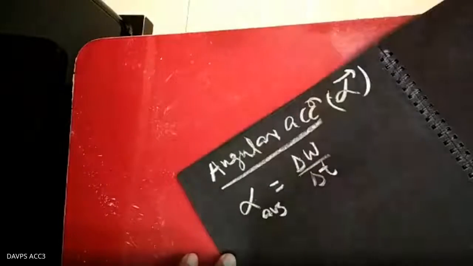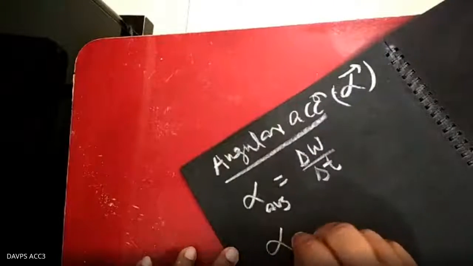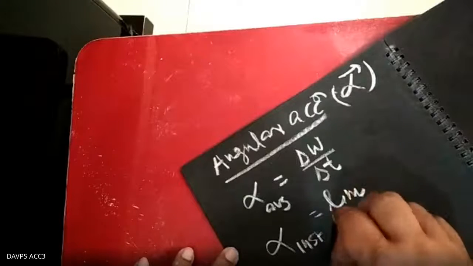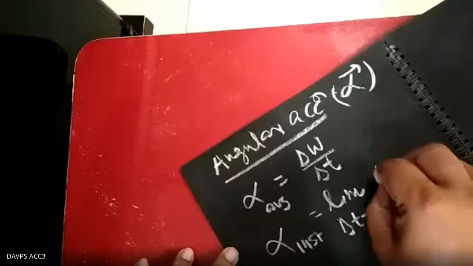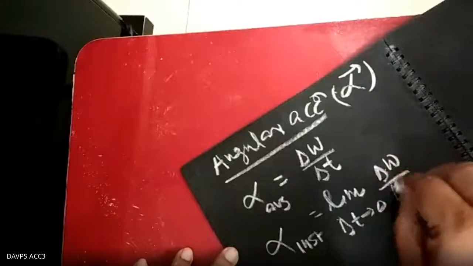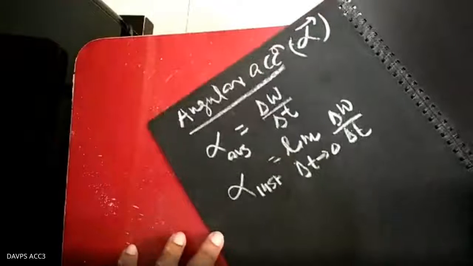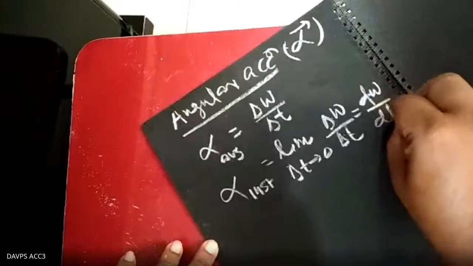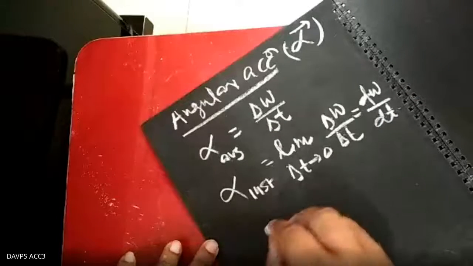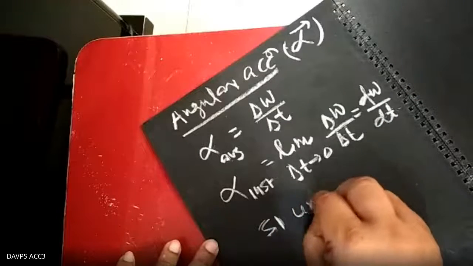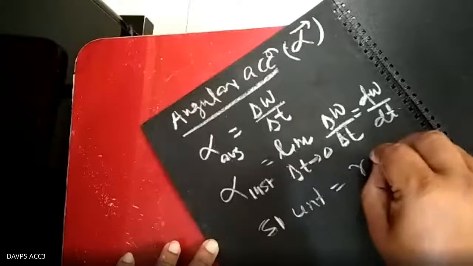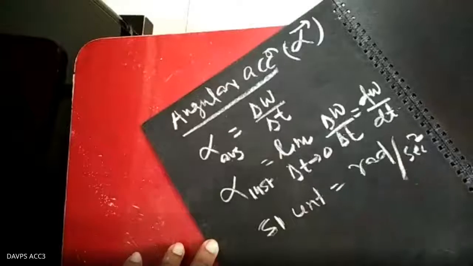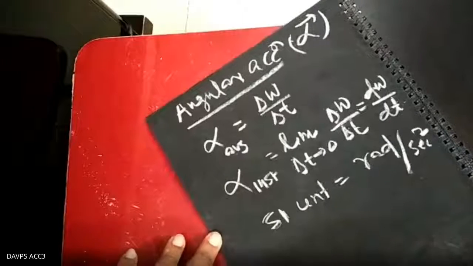And if you talk about the instantaneous, alpha instantaneous is equal to limit of delta t tends to 0 of delta omega upon delta t, and this is equal to d omega by dt. तो उसका यूनिट हो गया रेडियन पर सेकेंड स्क्वायर, radian per second square.